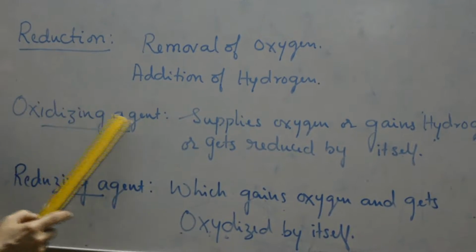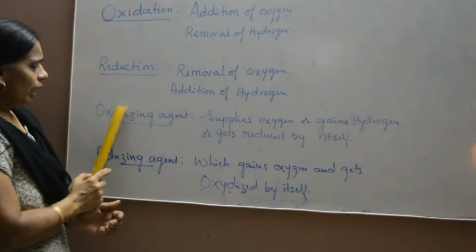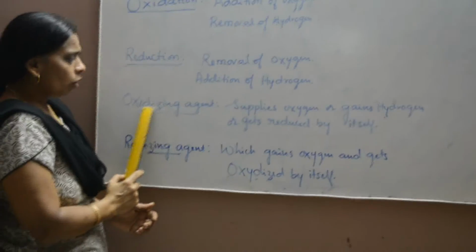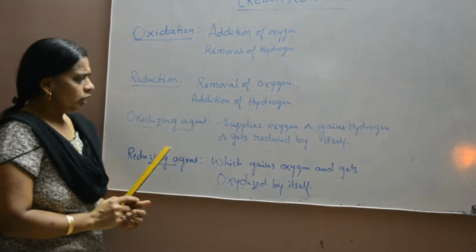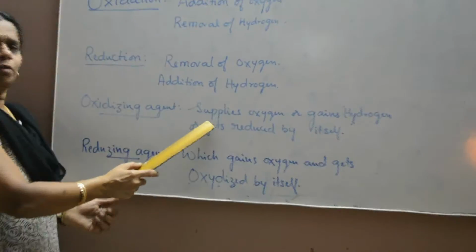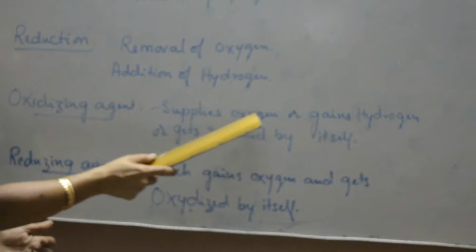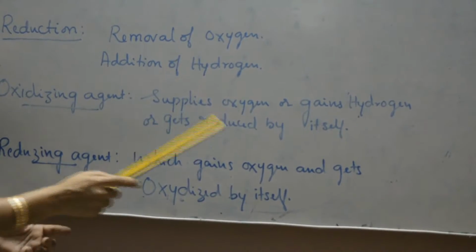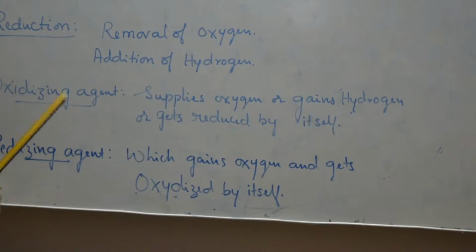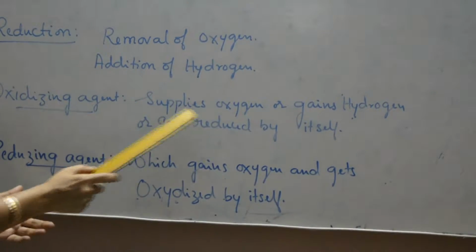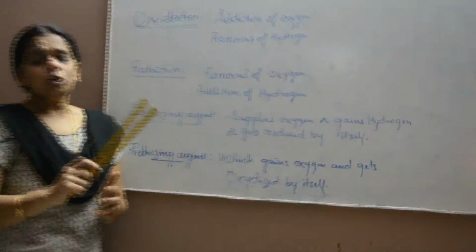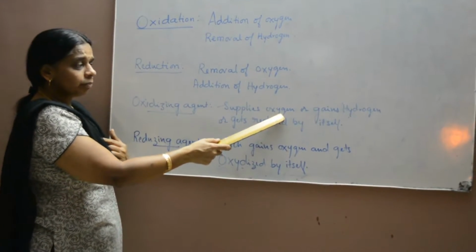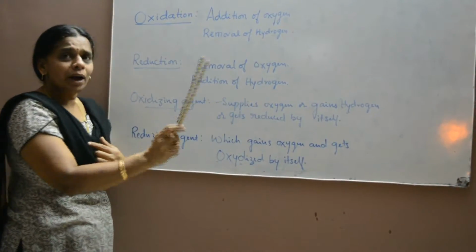We can have one more explanation now for oxidizing agent. What is the meaning of an oxidizing agent? Oxidizing agent is the one which supplies oxygen or which gains hydrogen, or which gets reduced by itself. Oxidizing agent always supplies oxygen but gets reduced by itself.